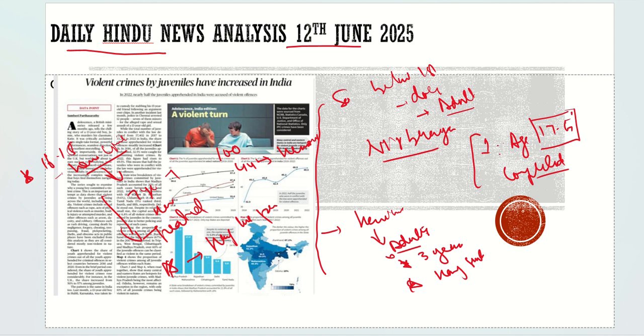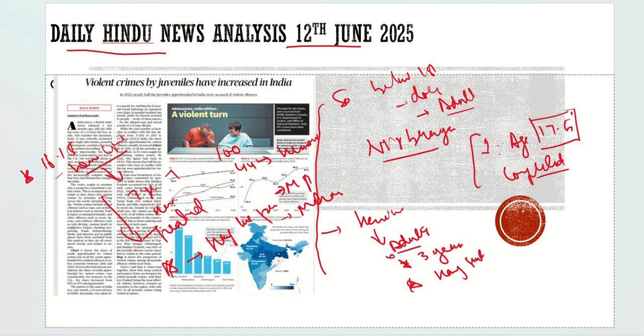The states at the top are Madhya Pradesh and Maharashtra, topping the list in our country.